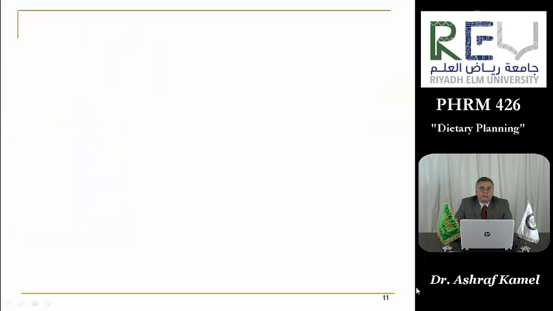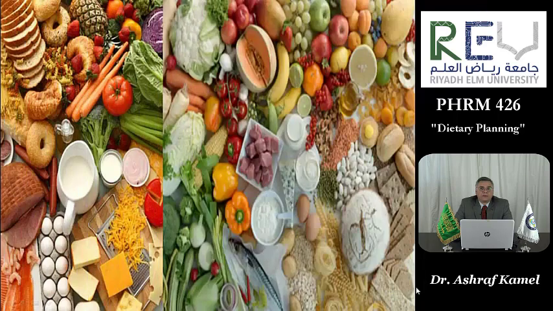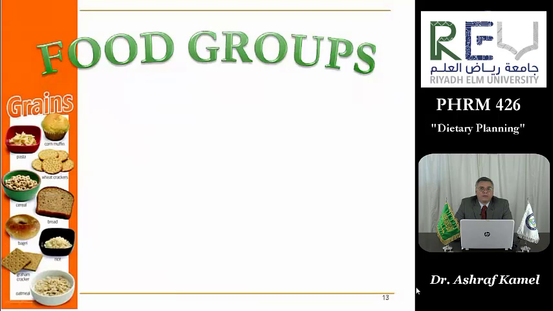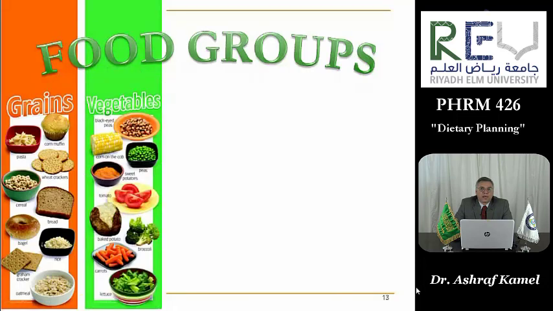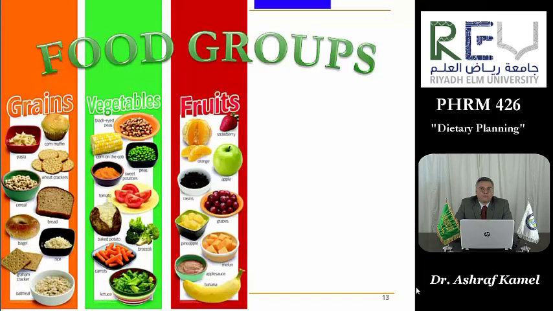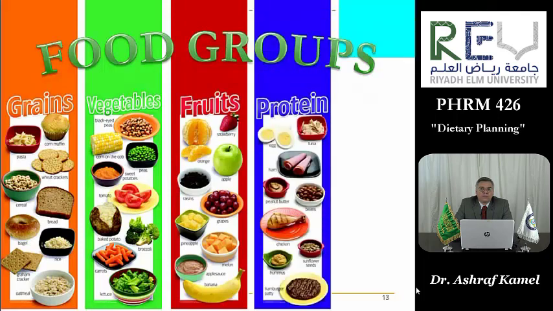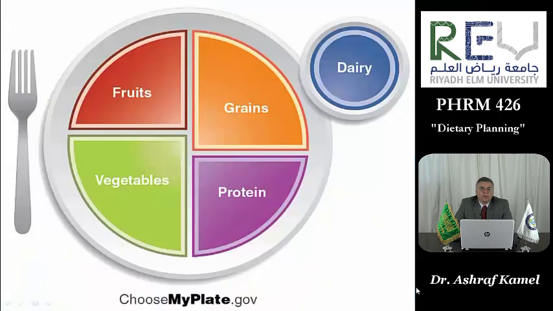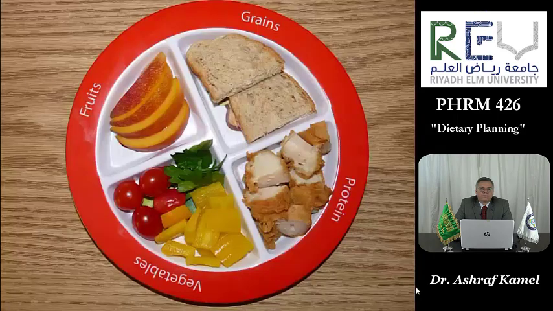Diet planning guides. We have a lot of foods of different kinds in the market. We divide all the food into different groups, mainly five groups. One group for grains, the second group for vegetables, the third group for fruits, the fourth group for proteins, and the fifth group for dairy. So we divide the meal into different quantities according to the food group.